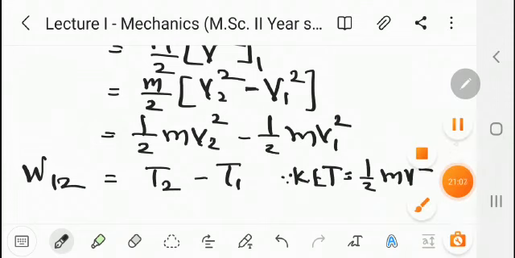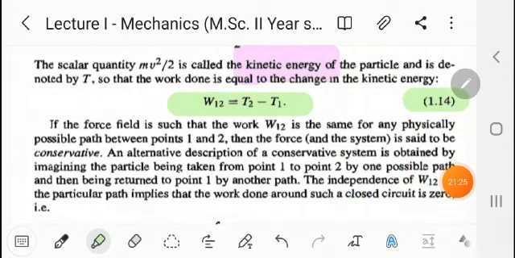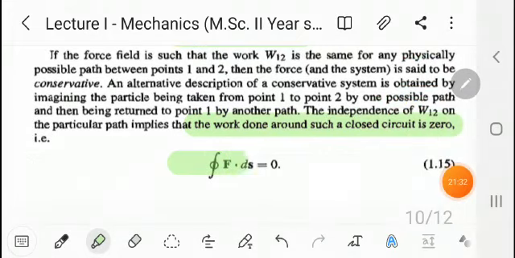We write this equation as W12 equal to T2 minus T1, and consider it as equation 1.14. Here the work done around a closed circuit is 0, that is the integration over a closed path of F dot ds is equal to 0. Consider this equation as 1.15.